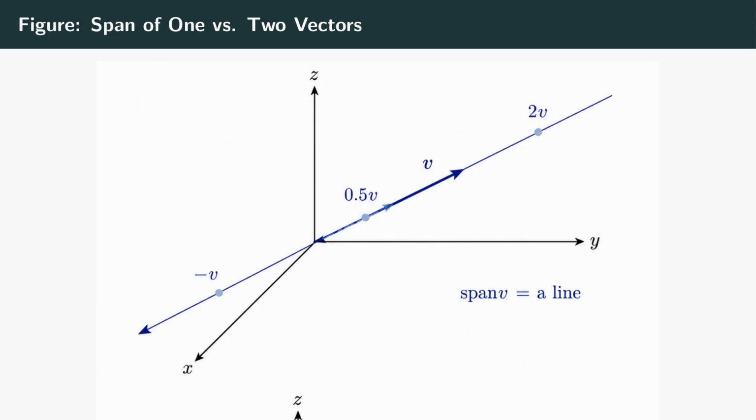Here are the 2 basic spans side by side. In the top panel, a single arrow v leaves the origin, and the navy line running through it both ways is its span. Every scalar multiple of v, the ghosted copies at half v, 2v, and negative v, all sitting neatly on that one line.